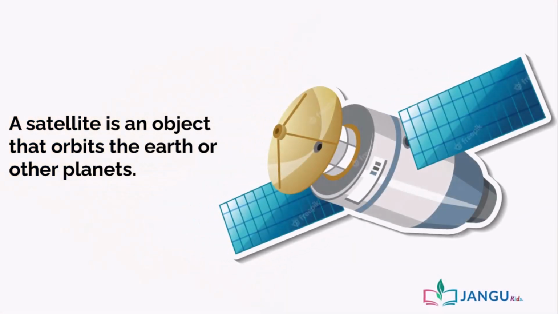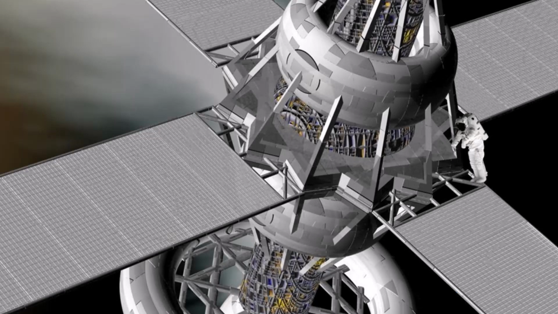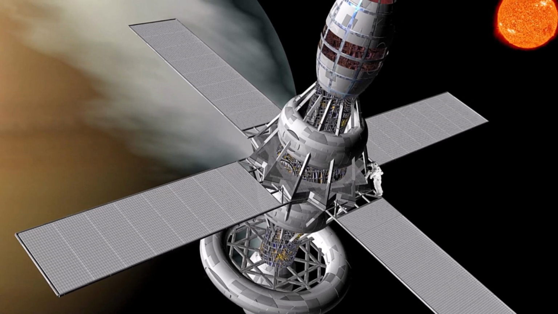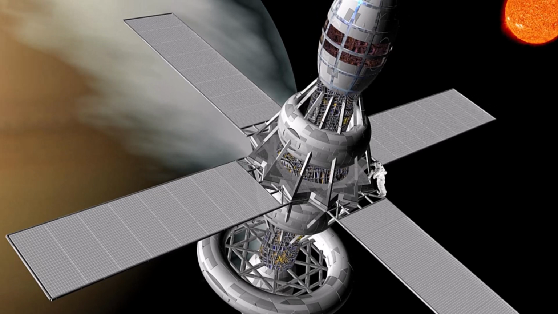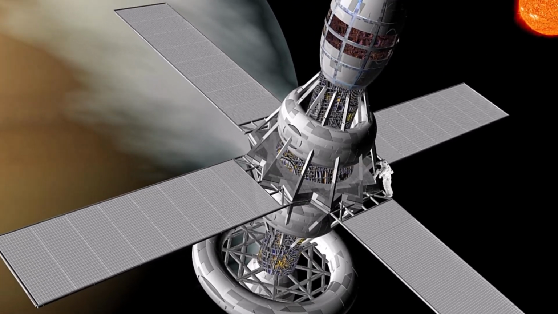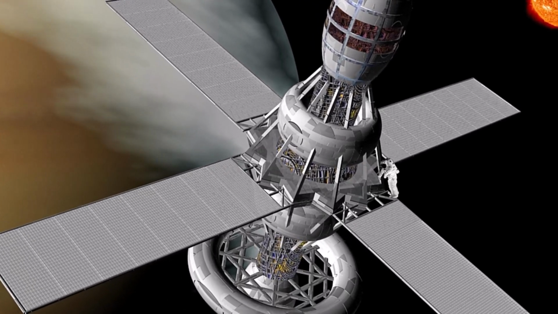Now, a satellite is an object that orbits the Earth or other planets. It could be a natural satellite like the moon or an artificial satellite like a machine launched into space to orbit the Earth or other bodies. Satellites come in many shapes and sizes and are used to send and receive information, often to and from Earth. This information can be pictures that help meteorologists predict weather and track hurricanes, or pictures that scientists use to understand the solar system and the universe better.